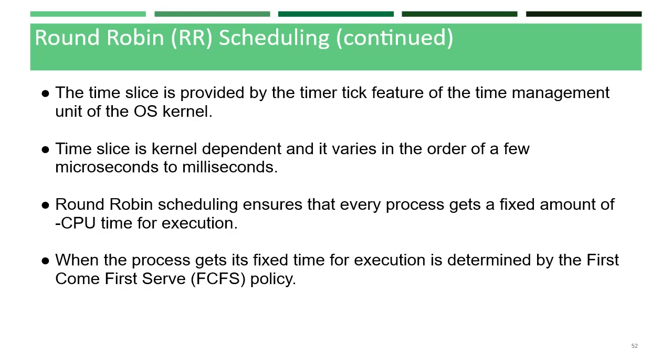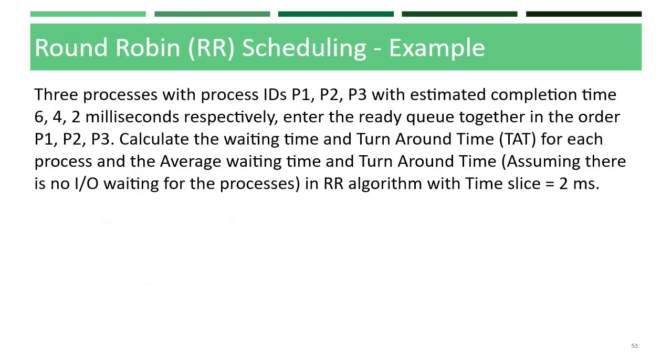When the process gets its fixed time for execution, it is determined by the first come first serve policy. If the process terminates before the elapse of the time slice, the process releases the CPU voluntarily and the next process in the queue is scheduled for execution by the scheduler. So let us take an example.